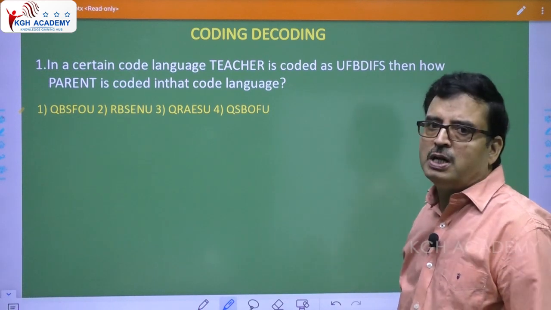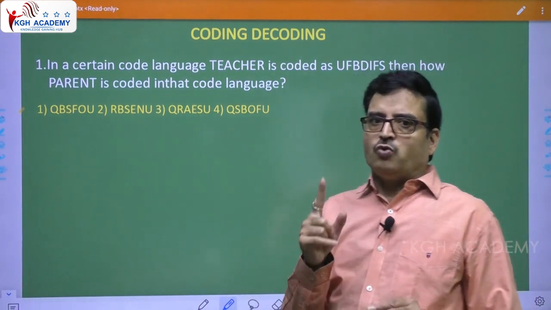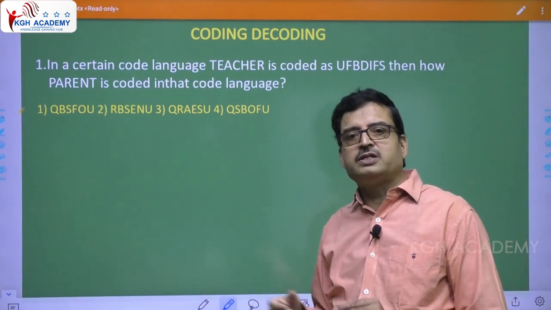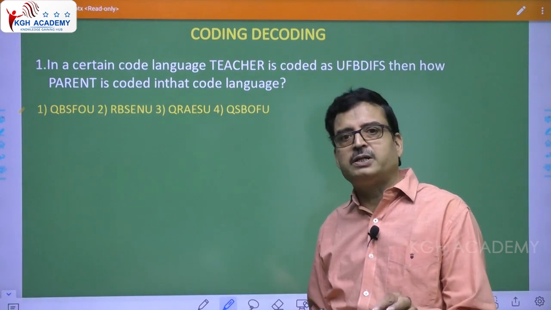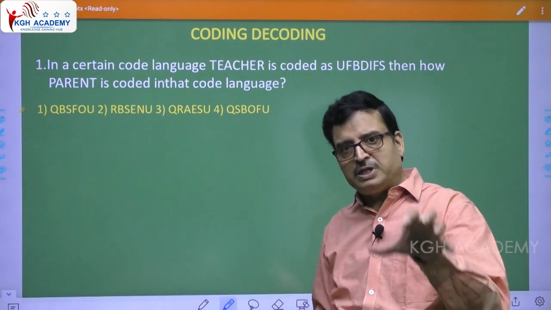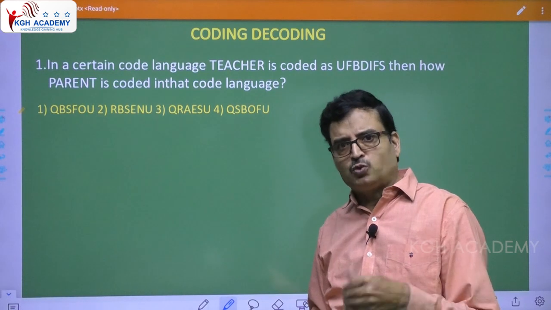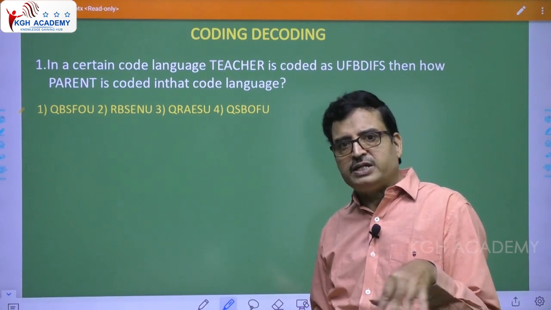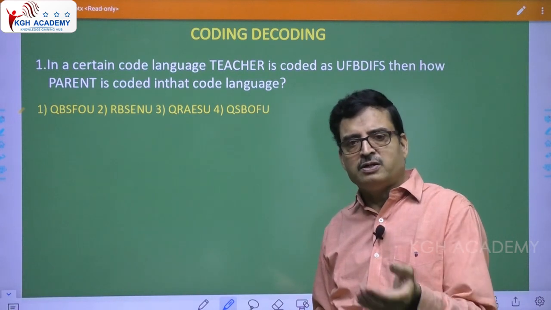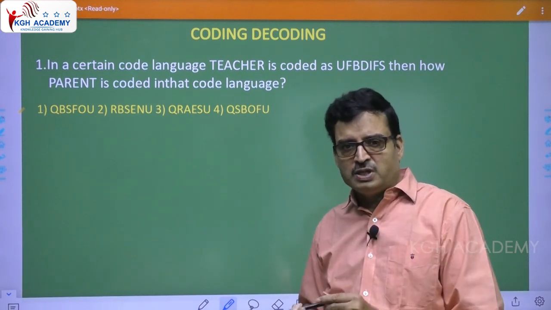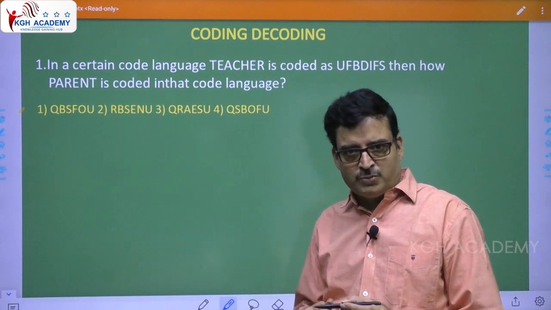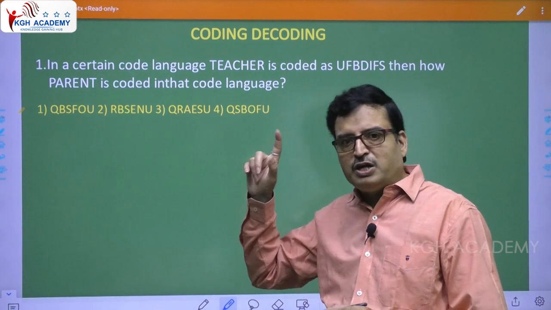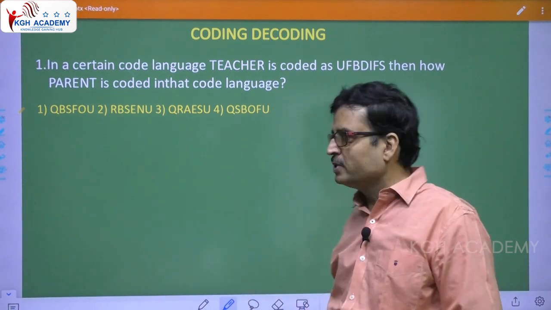Okay, first question. Please note, all the questions I am discussing are picked up from SI previous year papers. It could be either APPSC or Telangana SI, not only SI, but with respect to any state government exam. For example, take jailer. In this way we have picked up those questions, and some questions we have added as per the syllabus. Clear? So every question matters a lot, right?